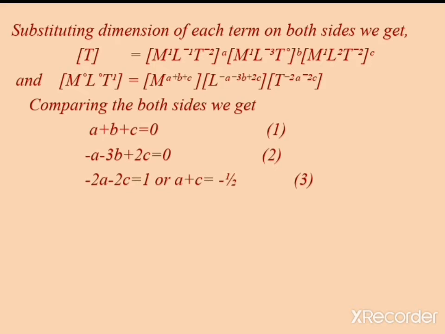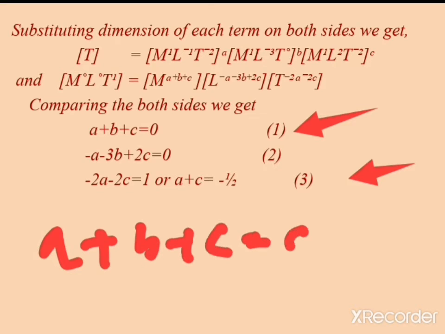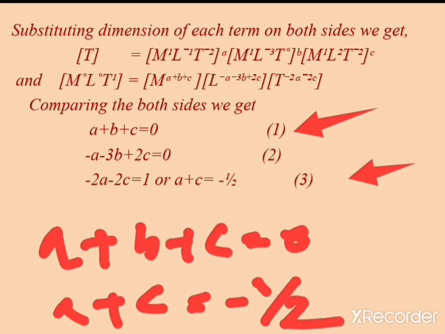Okay, now see here in equation number 1, this is a plus b plus c is equal to 0, and in equation number 3 this is a plus c is equal to minus half. Okay, so therefore here a plus b plus c is equal to 0. If you put a plus c is equal to minus half, then what happened?